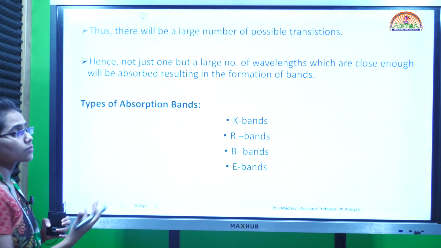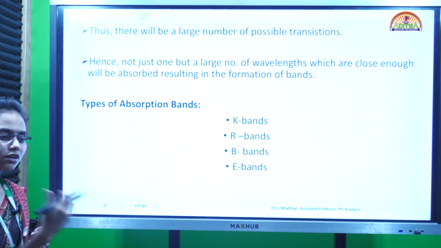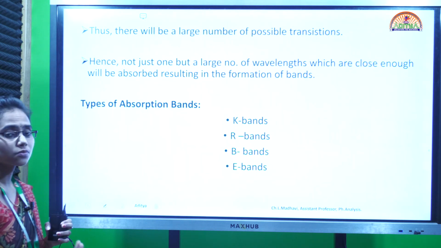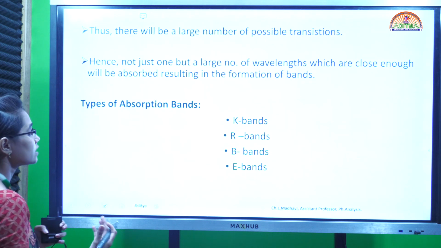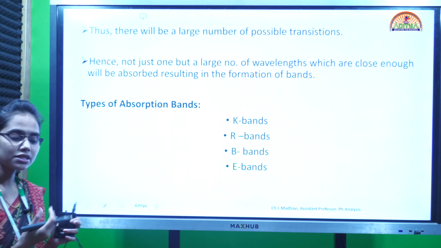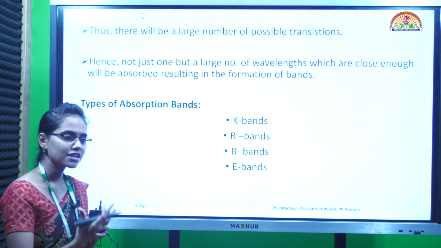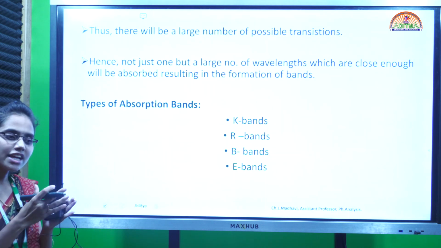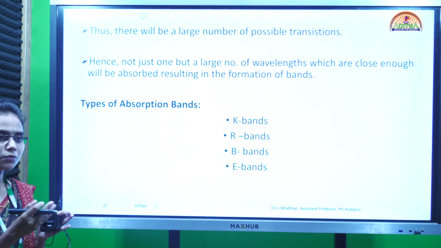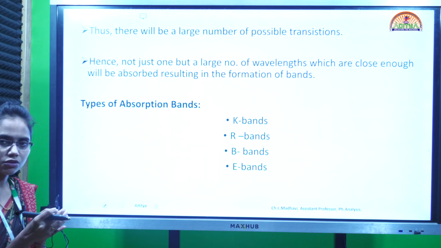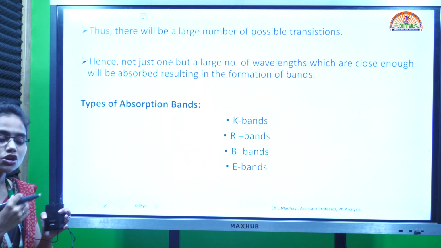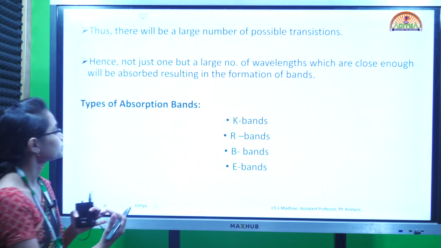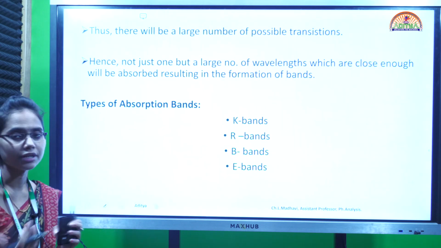Thus a large number of possible transitions are there, because of electronic transitions, vibrational energy transitions and rotational energy transitions. Hence, for all these transitions to occur, not only a single wavelength but a range of wavelengths is required, suppose from 200 to 300 nanometer or 200 to 250 nanometer. So a range of radiations is required to bring about all these transitions. Okay, that leads to the formation of different bands.